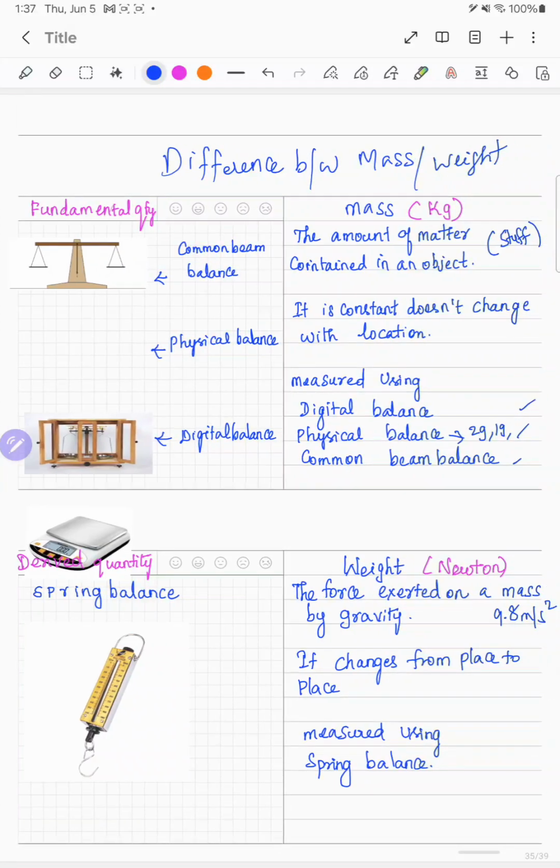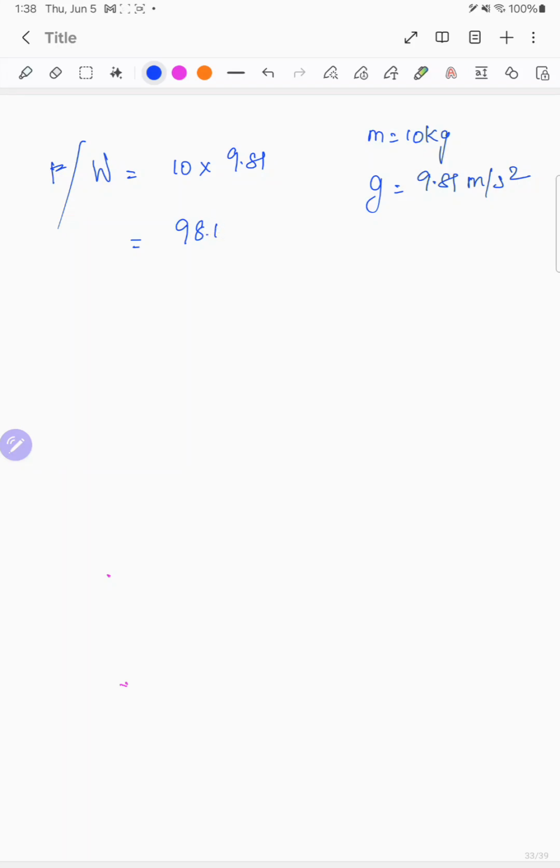So if you want to calculate, I'll do a simple calculation here. If you have a mass of 10 kg, and g is 9.81 meter per second square, how will you calculate the weight or force? Multiply by 9.81. One minute, I'll calculate and say the answer for you. It is 98.1 Newton.